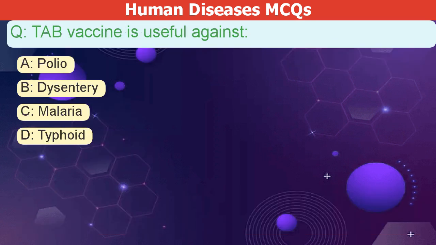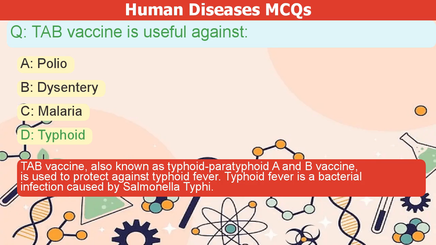TB vaccine is useful against A. Polio. B. Dysentery. C. Malaria. D. Typhoid. The correct answer is D.